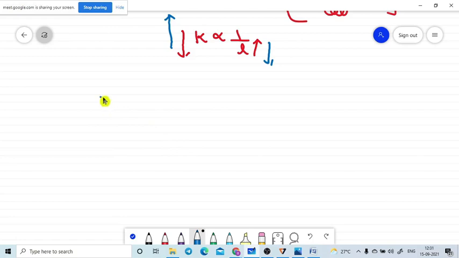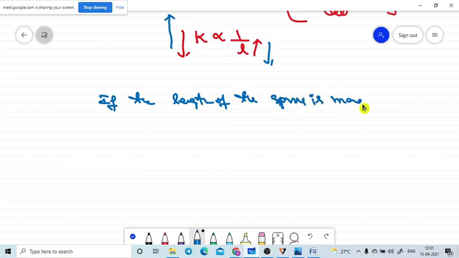If the length of the spring is made n times, that means we increase the length of the spring n times, then whether the spring constant will increase or decrease? Decreases.